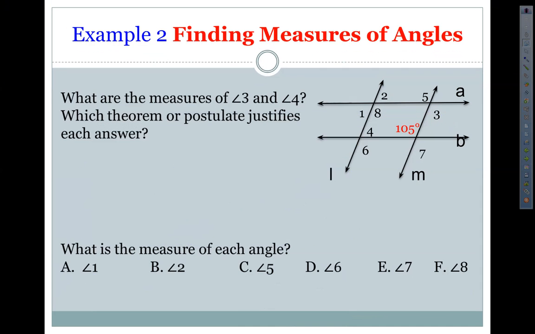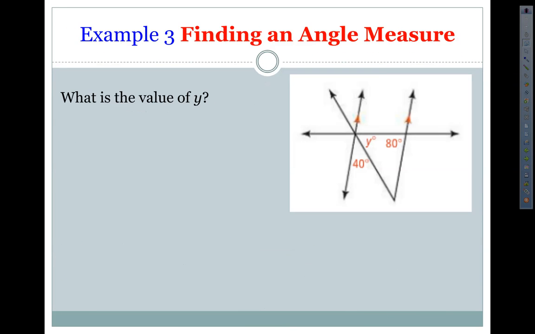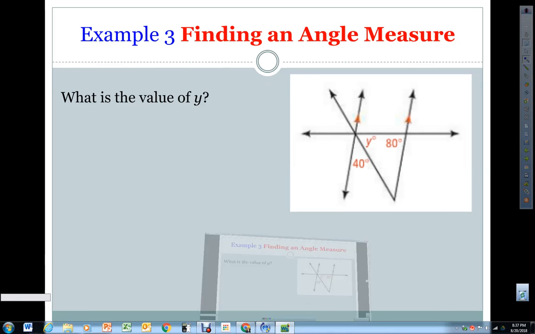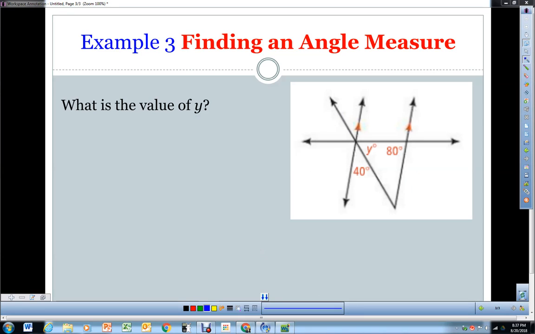Alright, so let's move on to the next one. This one says find the value of y. So in this diagram you were given certain information. Now one thing I want to make sure I emphasize here is these arrows. Anytime you see the arrows in the middle of a line, that refers to these lines being parallel. If we had two sets of parallel lines, you'd have two sets of arrows.